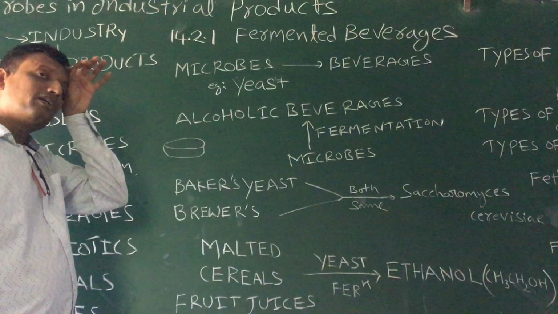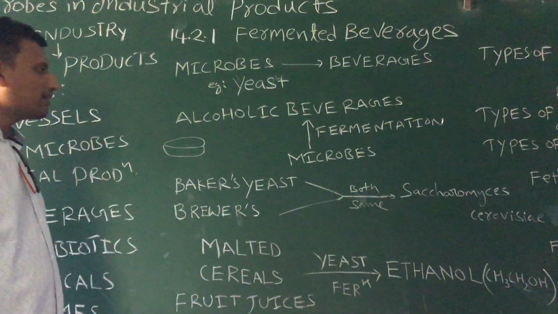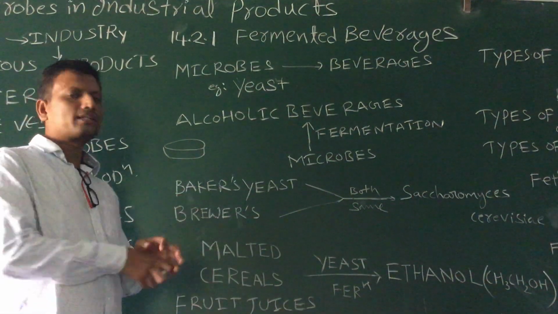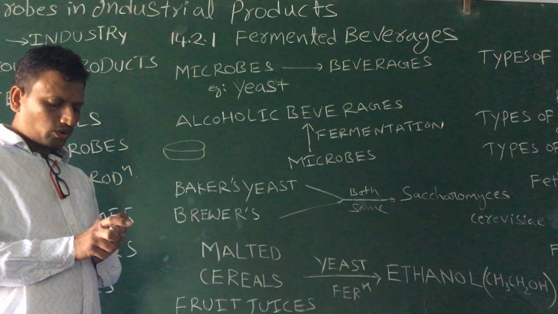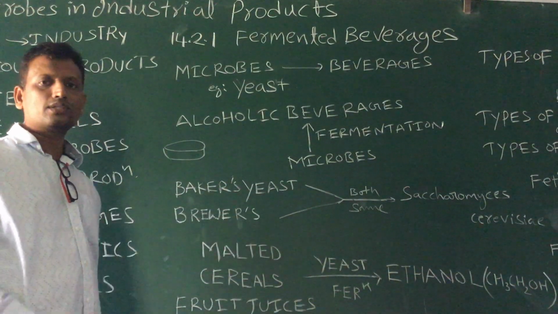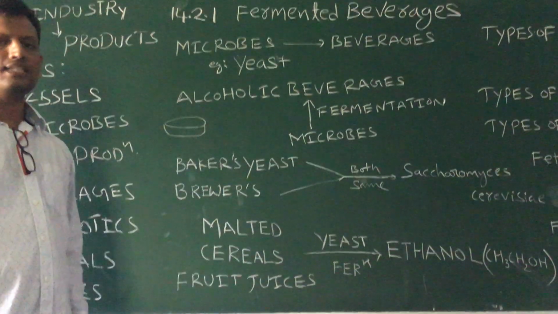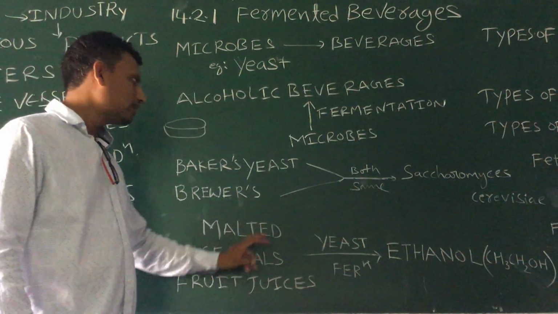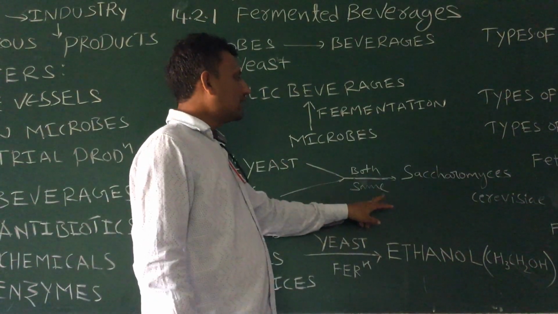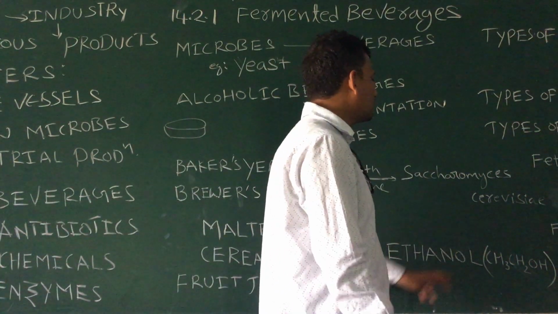Now brewer's yeast. Brewing means the production of alcoholic beverages. Okay? Brewing means production of alcohol. So in brewing which microorganism is used? Here also yeast is used. That's why yeast is also called brewer's yeast. Baker's yeast and brewer's yeast are both the same. Its scientific name is Saccharomyces cerevisiae.